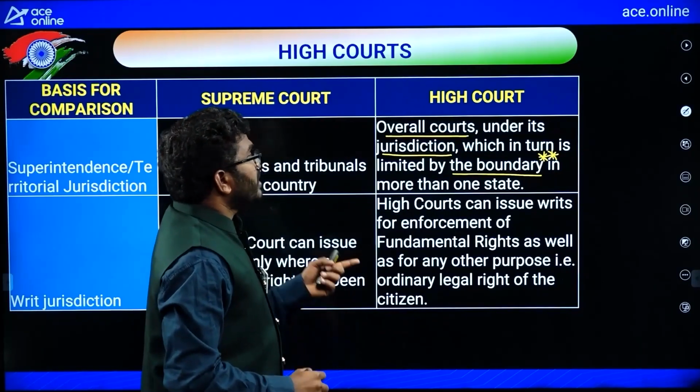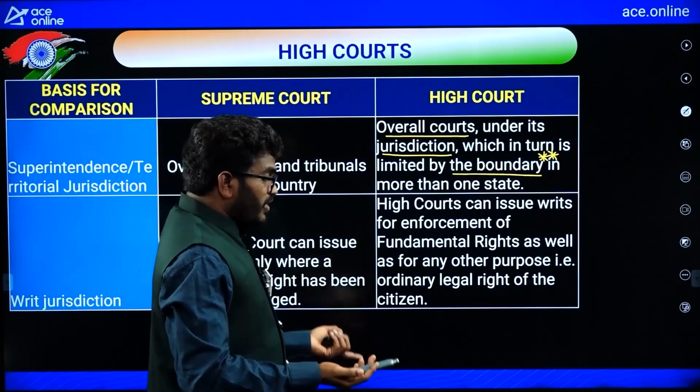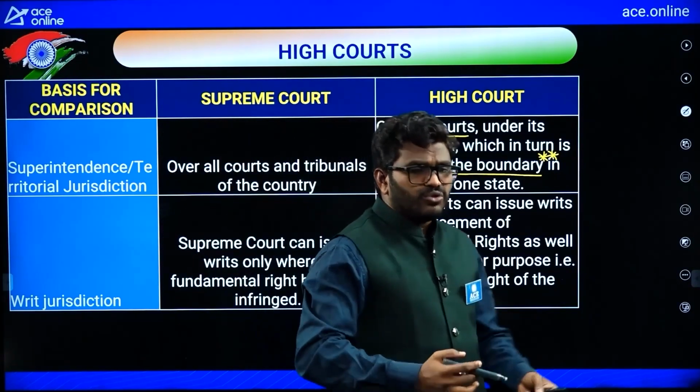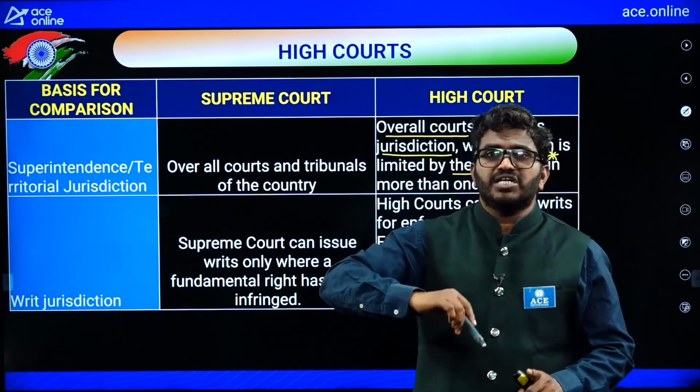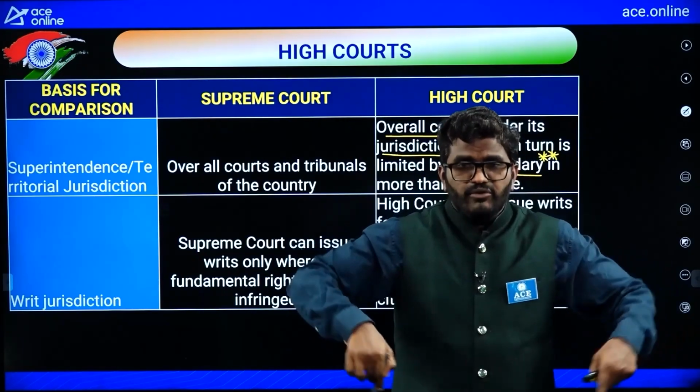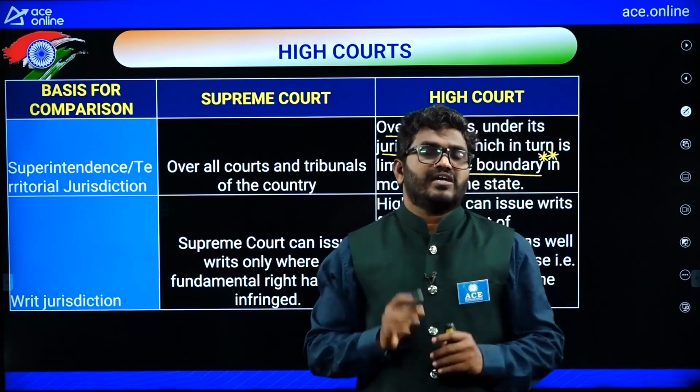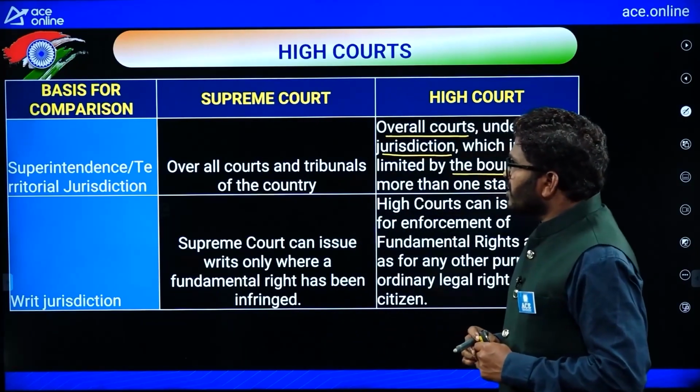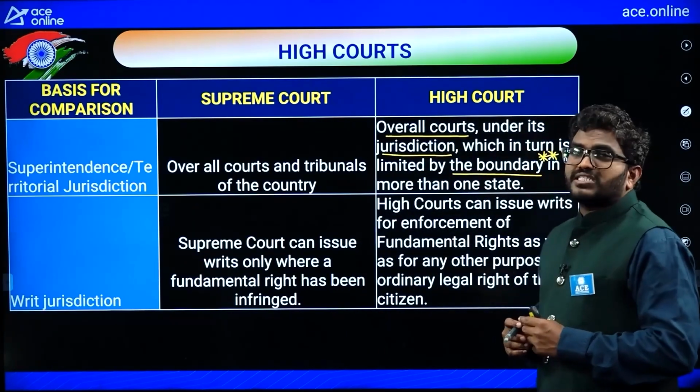In more than one state, sometimes one High Court will work on more than one state. So suppose one High Court is working on 2 states, then the 2 states' boundary jurisdiction comes under this High Court. Now, writ jurisdiction.